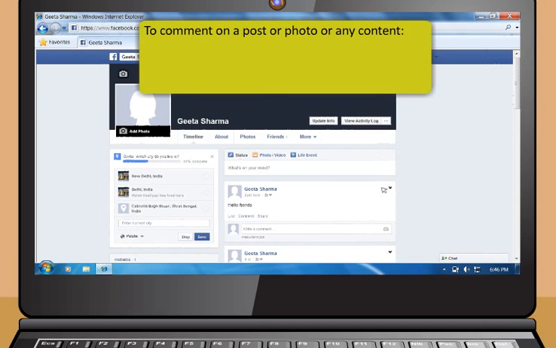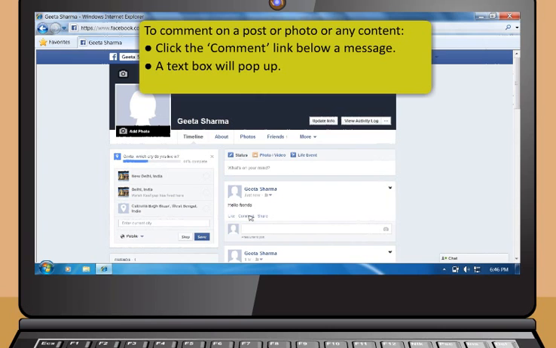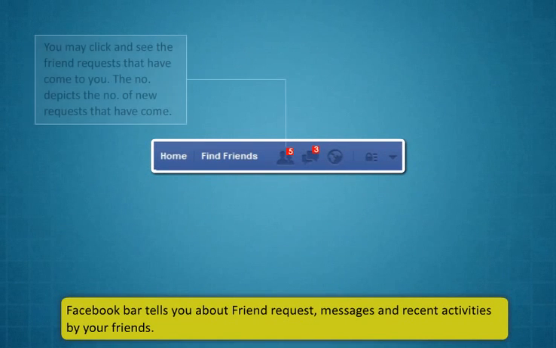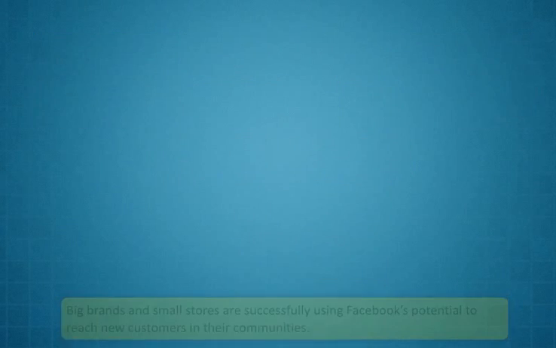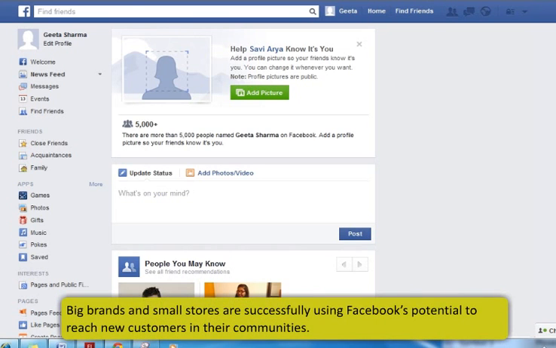To post a status message, click on the blank box under Update Status and type your status message. Then click Post at the bottom. To comment on a post or photo or any content, click the comment link below a message. A text box will pop up. Type your comment in the box and press Enter. The Facebook bar tells you about friend requests, messages, and recent activities by your friends. The given figure highlights the same. Facebook is changing the way many businesses interact with their customers and promote their company. Big brands and small stores are successfully using Facebook's potential to reach new customers in their communities.